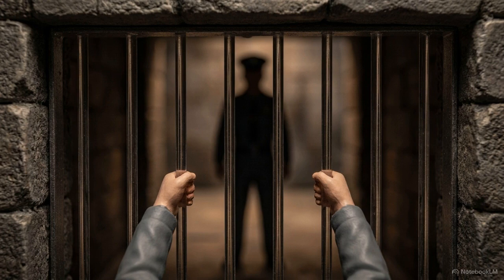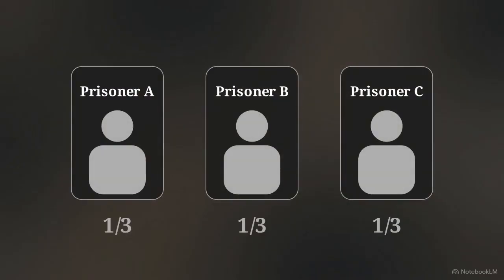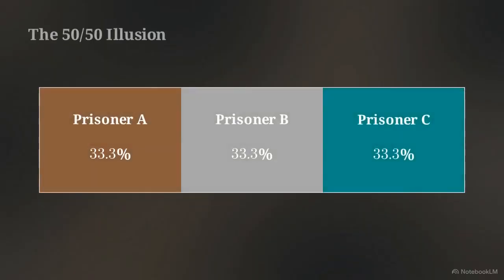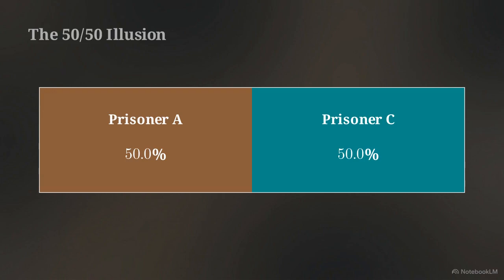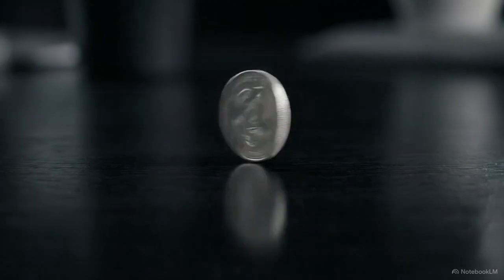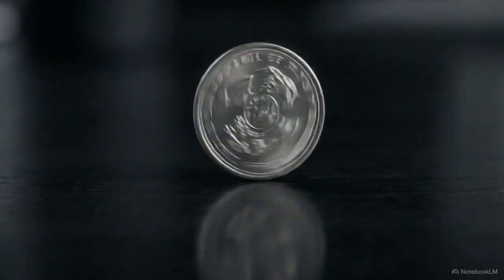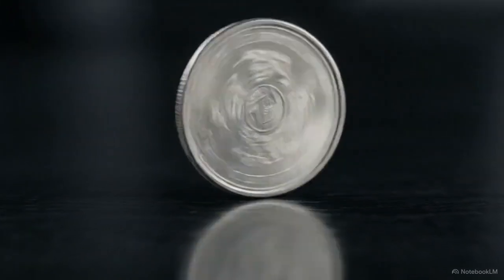Prisoner A asks the warden for information about the men in the other cells. The warden obliges, confirming that prisoner B will be executed. Prisoner A smiles. In the dark of his cell, he concludes that his odds of survival have just doubled. To him, the math is simple. With prisoner B removed from the equation, he assumes the pardon is now an even split between himself and prisoner C. This feels correct. When only 2 unknown options remain, human intuition almost always defaults to assuming they have an